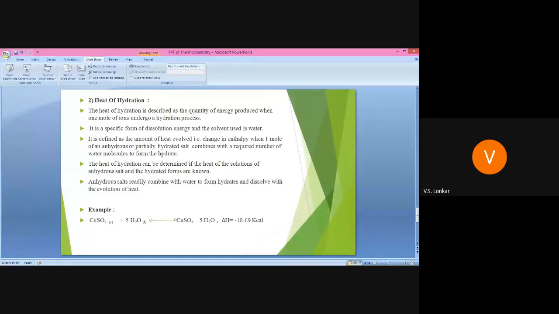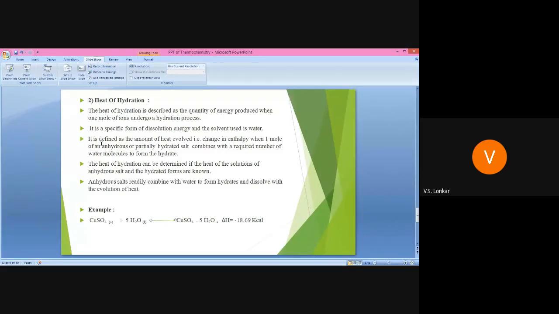Here we use water as the solvent. It is a specific form of dissolution energy because hydration is one type of dissolution process. Therefore, whatever amount of energy we get is in the form of dissolution energy, and in this process the solvent used is water.